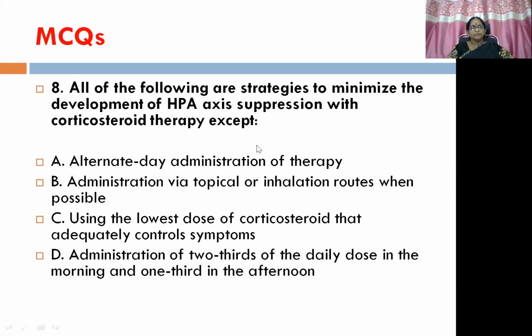The eighth question, all of the following are strategies to minimize the development of HPA axis suppression with corticosteroid therapy except alternate day administration of therapy, administration via topical or inhalation routes when possible, using the lowest dose of corticosteroid that adequately controls symptoms, administration of 2/3 of the daily dose in the morning and 1/3 in the afternoon.